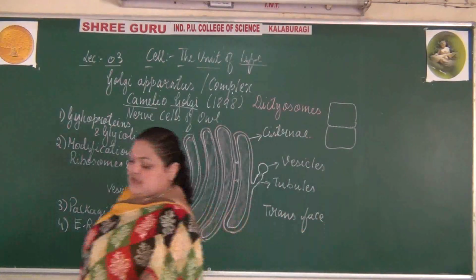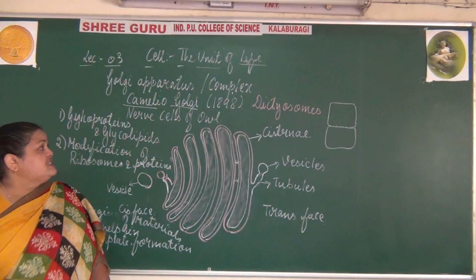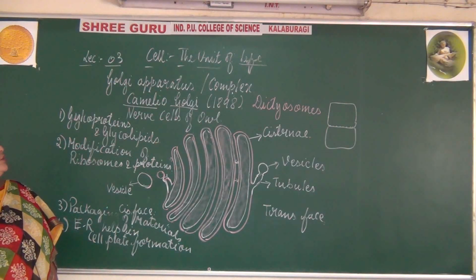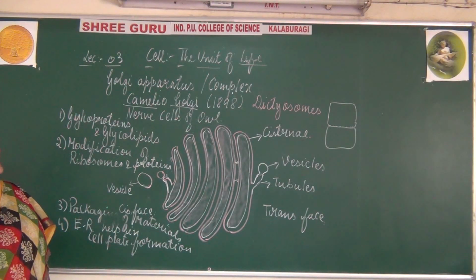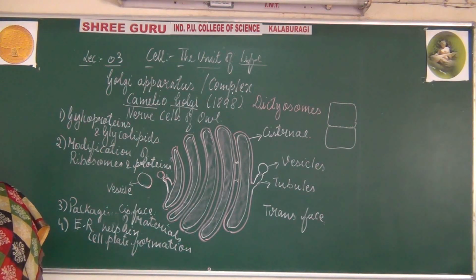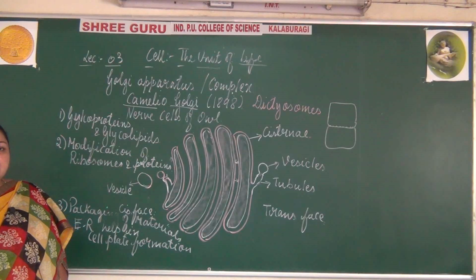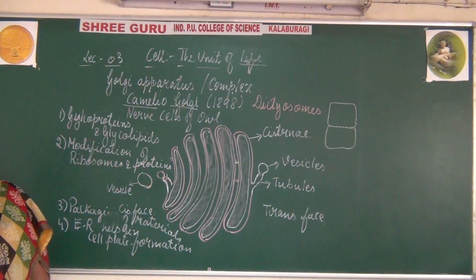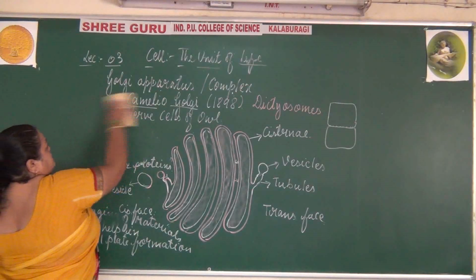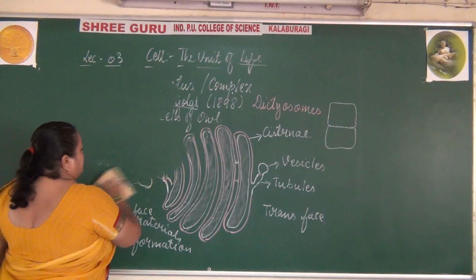The discovery was done by Camillo Golgi, so as a token of respect to his work, it was called the Golgi apparatus. So the components are cisternae, vesicles and tubules. Now coming to the next endomembrane system component, that is the vacuoles.